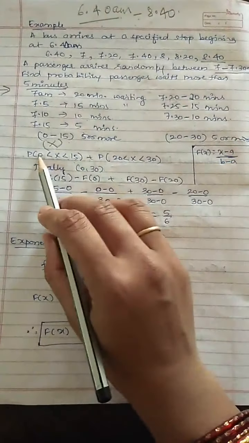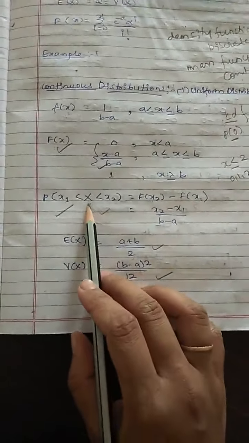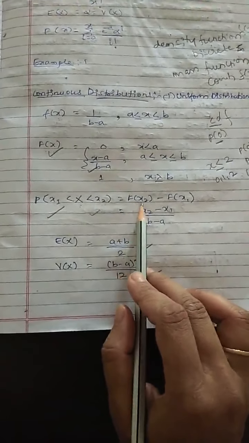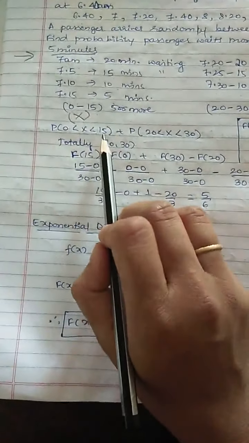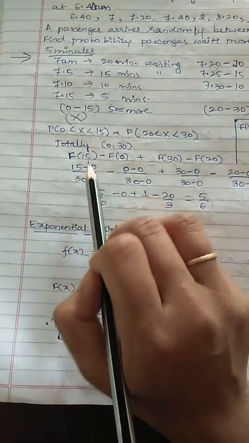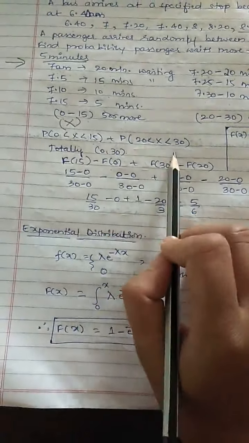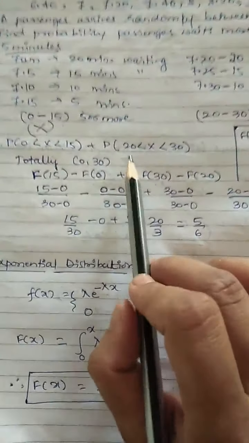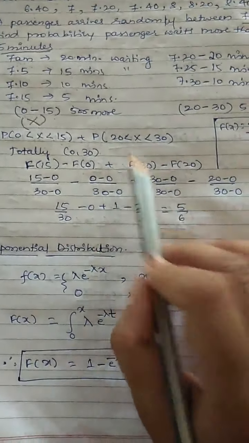So now, what formula have we seen here? If x lies between x1 and x2, it is F of x2 minus F of x1. So here F of x2 means F of 15 minus F of x1, F of 0. Plus here also F of x2, x2 means F of 30, minus F of x1, that is F of 20, x here is 20.